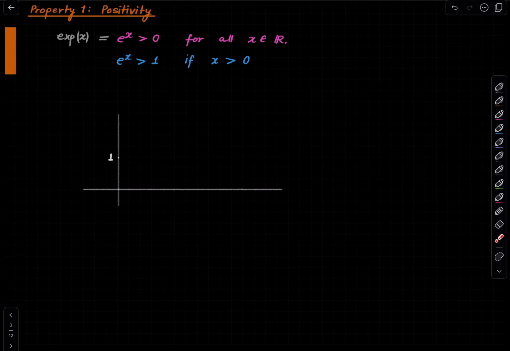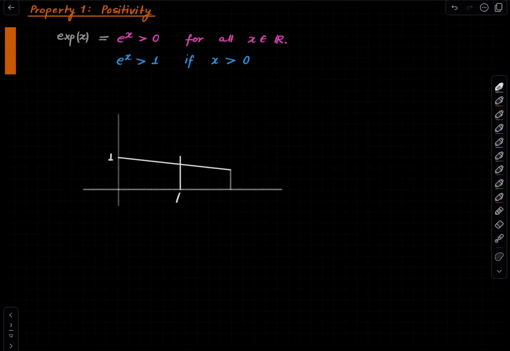Similarly, it cannot be less than 1 on the right side of the origin, because if it were less than 1, then applying Rolle's theorem, or rather Lagrange's mean value theorem, we see that the derivative of the exponential function somewhere in between will have to be negative. All I'm saying is, suppose it takes a value less than 1 somewhere. Then by Lagrange, there is some point,